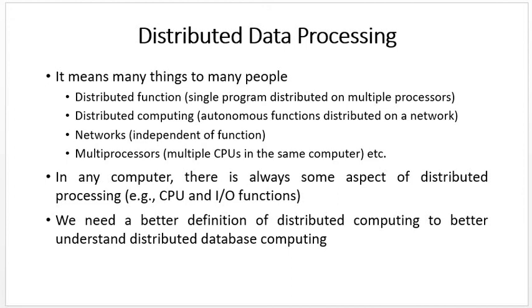Then next point is that in any computer there is always some aspect of distributed processing, for example, CPU and input output function. In a CPU they are distributing each and every process among a number of components, and in input output it can be possible. We need a better definition of distributed computing to better understand distributed database computing.